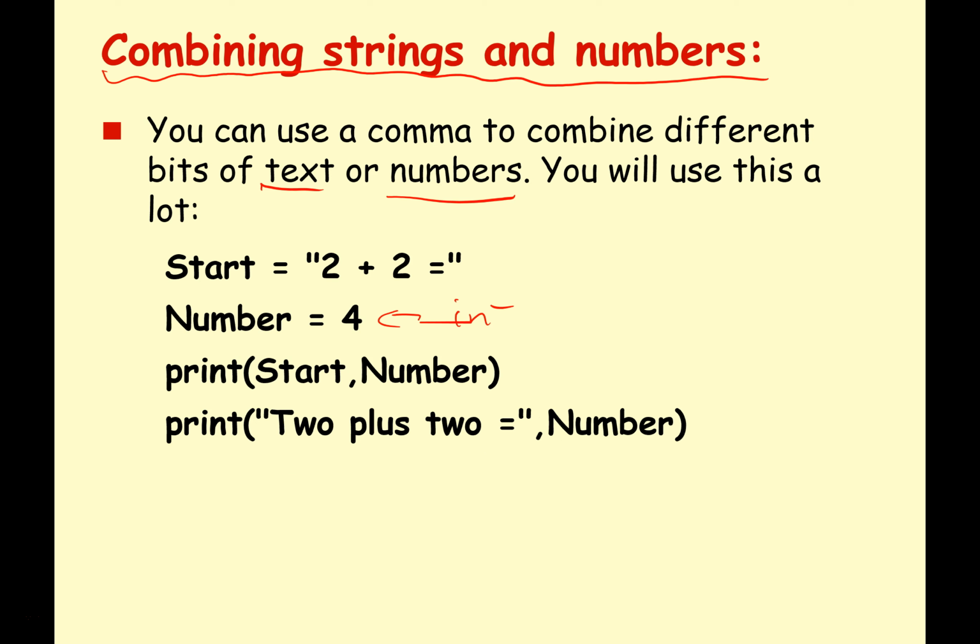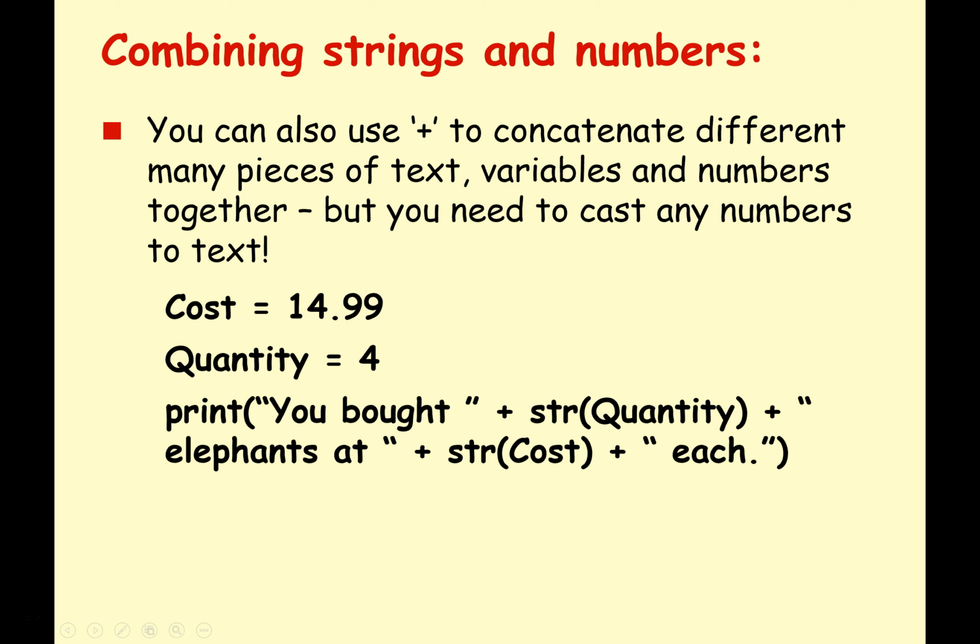So let's now take a look at another way of doing this. This time, we're going just to print one thing out, but we're going to use the plus symbol to concatenate lots of different pieces of text, variables, numbers together, and then print it out in one go. So that's a little bit different from the previous example where we're using comma to say, okay, print this, then print this, then print this, then print that, etc. Here, we're going to concatenate lots of different pieces of text together and then just do one print for everything. So let's just take a look at that, see if I can make that a bit more clear.